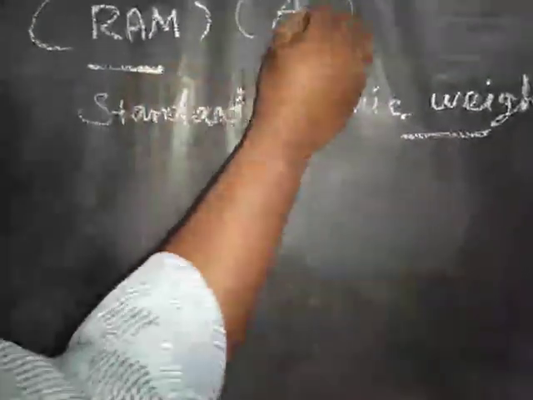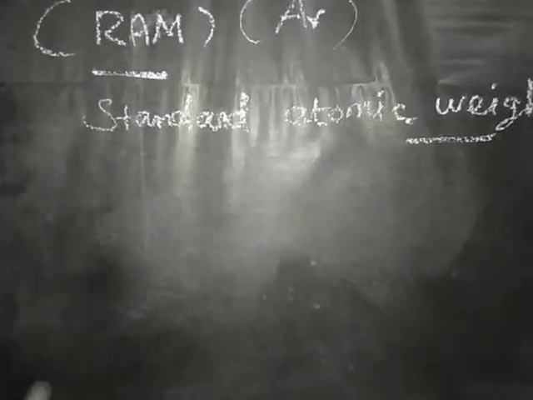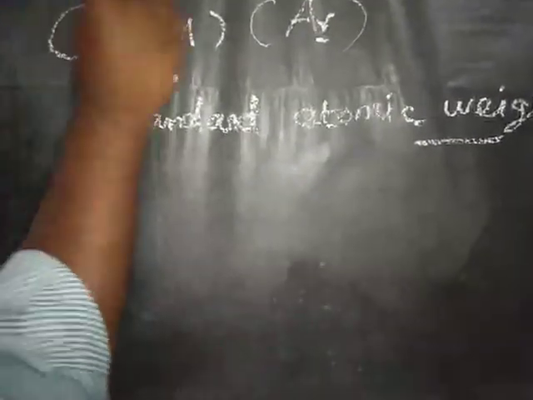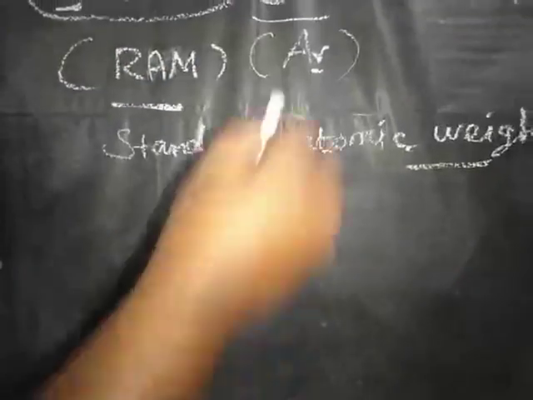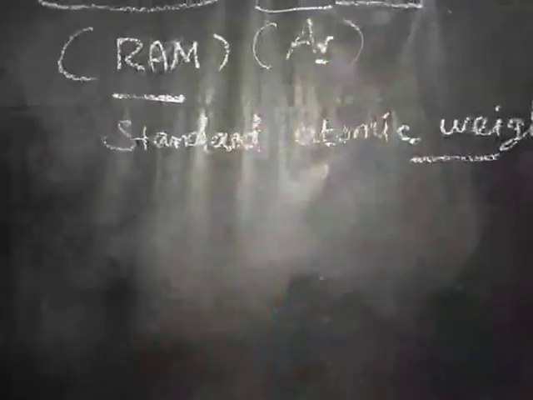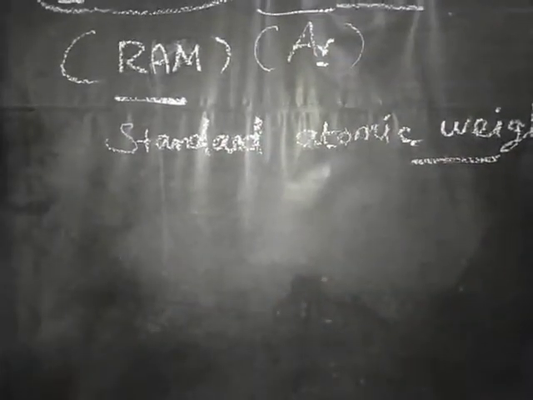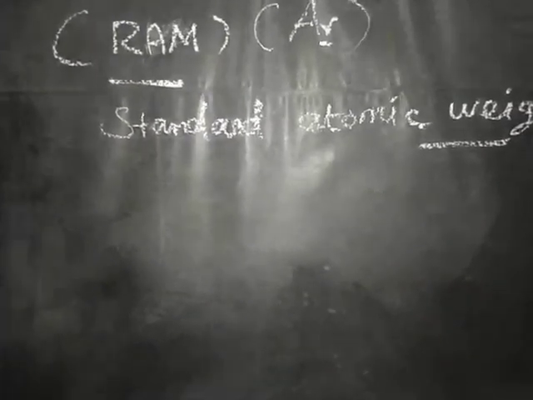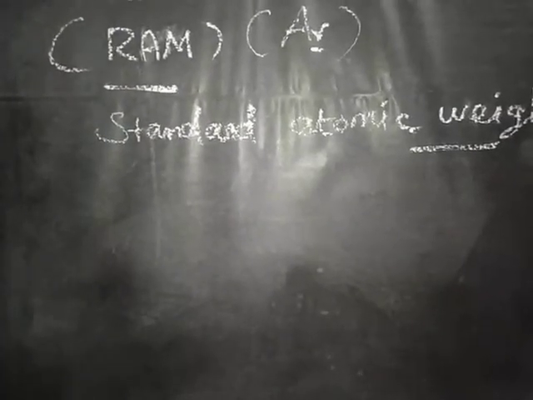A capital letter, next r in small letters. Relative means you have to compare. Comparison of what? Atomic mass. That is called relative atomic mass.